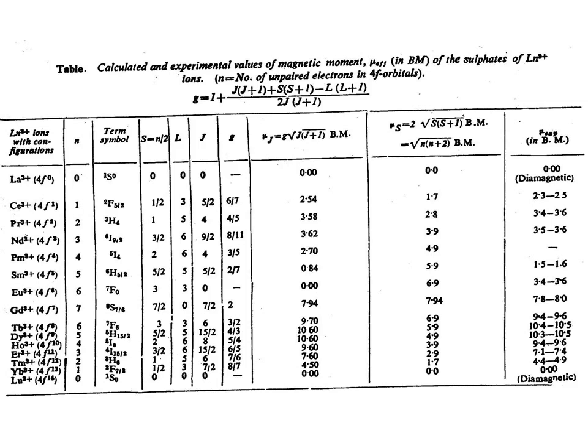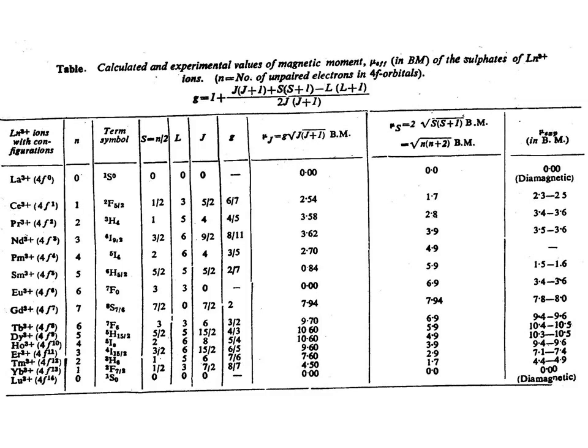Similarly, in the third last column, the value of the magnetic moment keeps increasing from 0 to 2.54, then 3.58, then 3.62, and then the value goes down to 2.70 and 0.84.